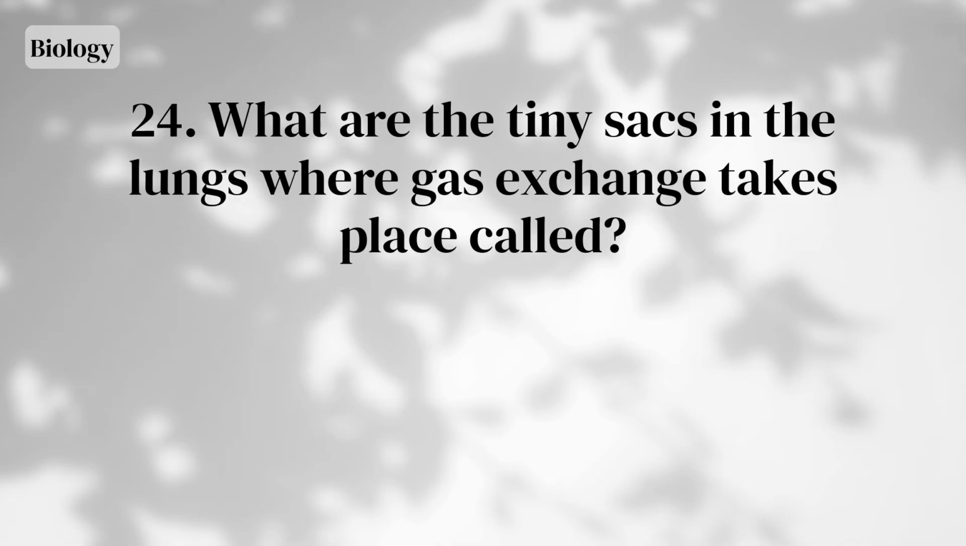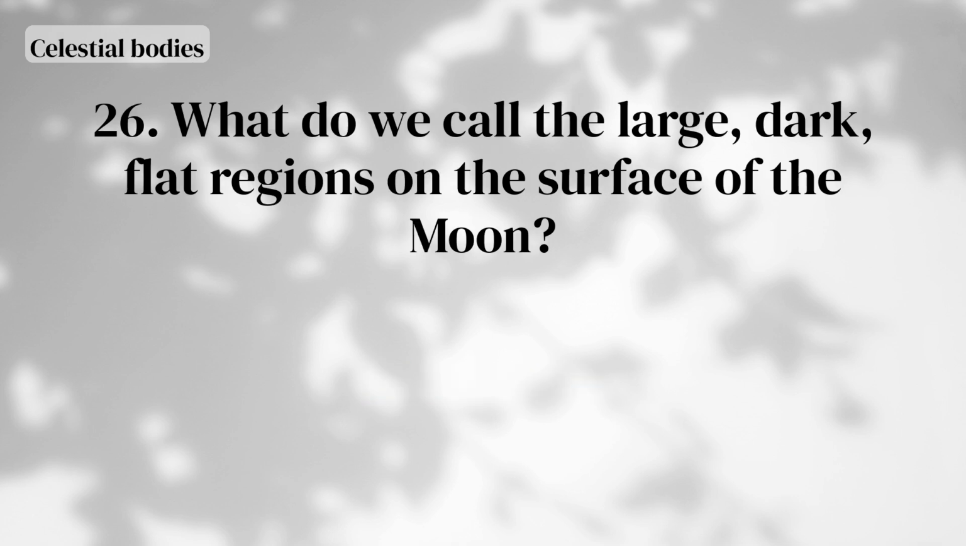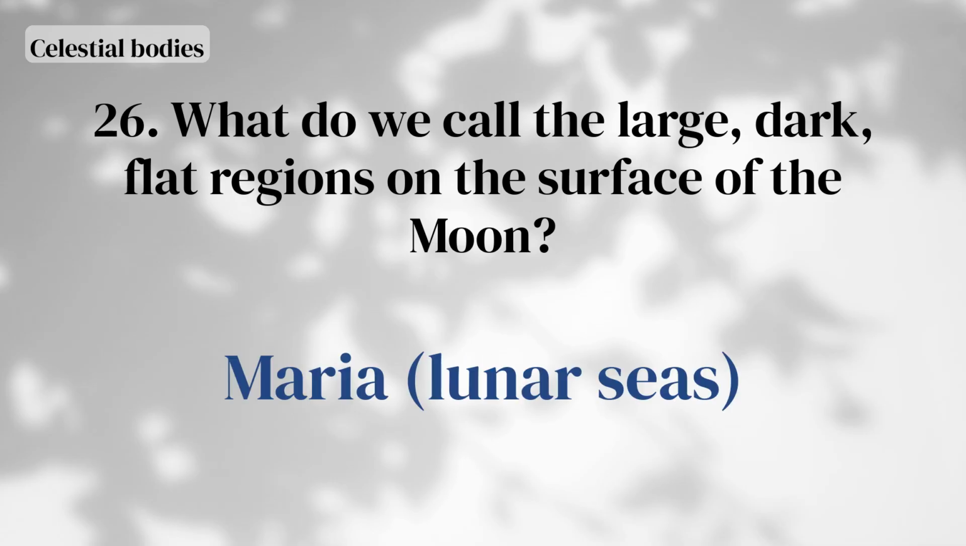The lungs. What are the tiny sacs in the lungs where gas exchange takes place called? Alveoli. What are the openings in a plant leaf where gas exchange occurs called? Stomata. What do we call the large, dark, flat regions on the surface of the moon? Maria, lunar seas.